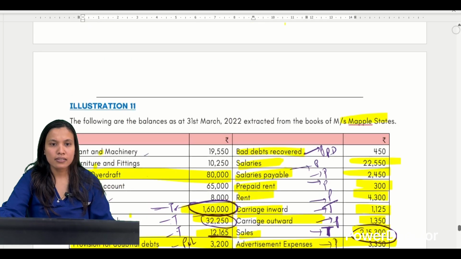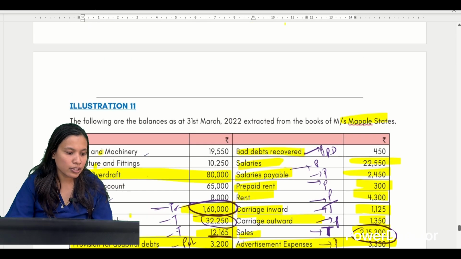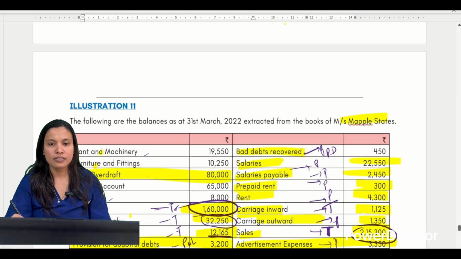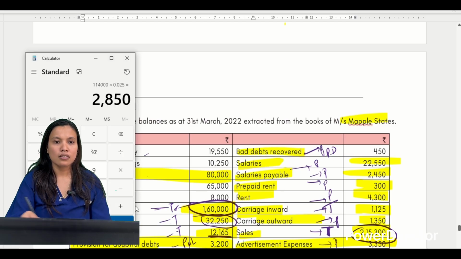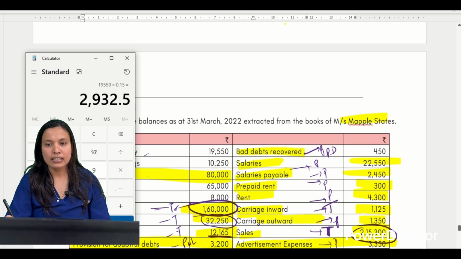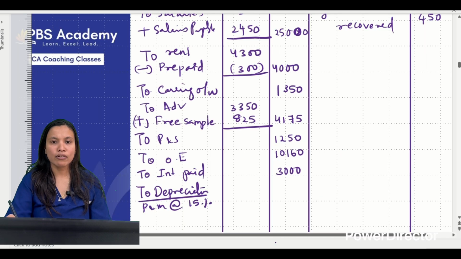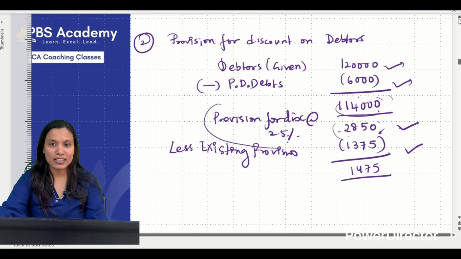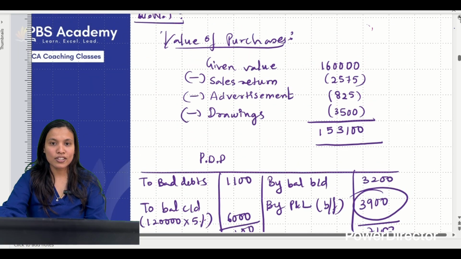Plant and machinery 19,550 into 15%. So 19,550 into 0.15 is 2933. Let me write it, I'm rounding off. There was an adjustment if you remember. Plant and machinery account, correct? Rectification mein hai na?